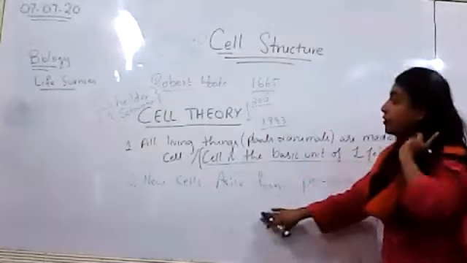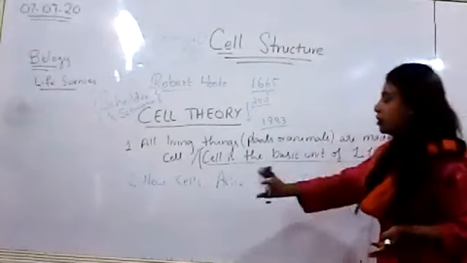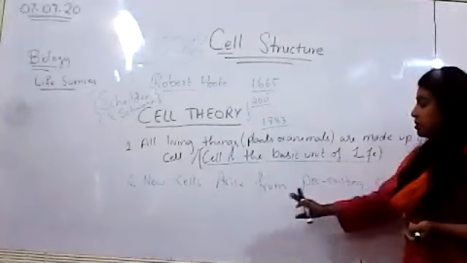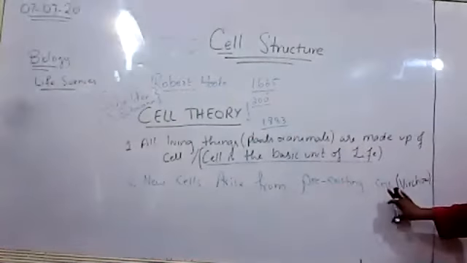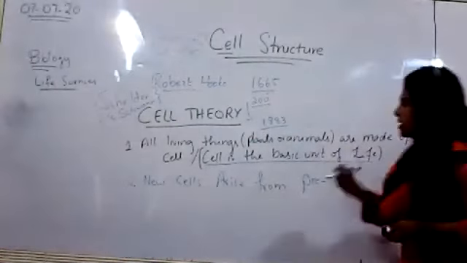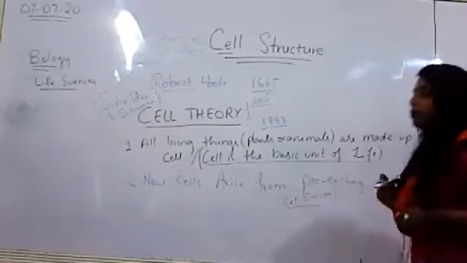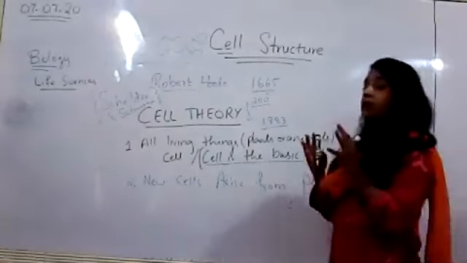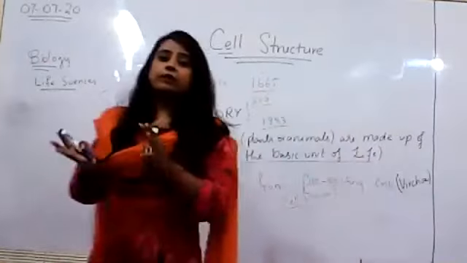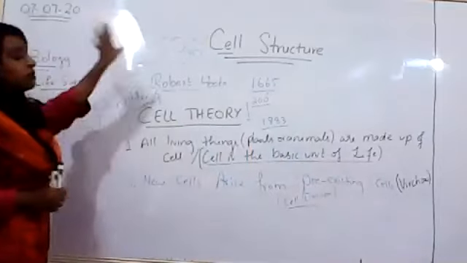So the second part of the cell theory states that new cells arise from cells that already exist, right? And you can easily call it cell division. This point refers to the theory of cell divisions, that cells are able to divide and replicate, and increase their number.